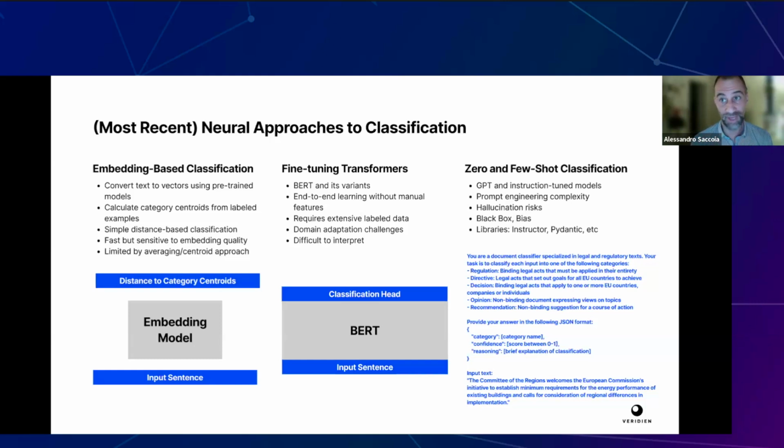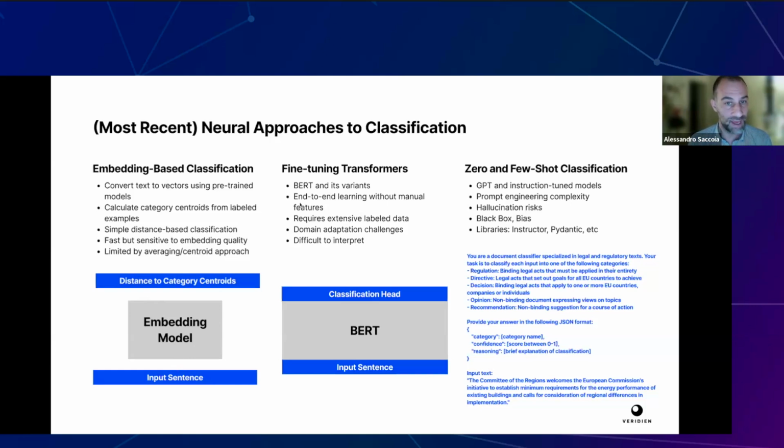We experimentally found out, and I also want to give a warning, everything we've done is really experimental, and it's something that gave us the best results for our domain. Maybe on other domains it will work better or worse. In our case, this embedding-based classification didn't give us very good results. We start with an input sentence, pass it through an embedding model, and then see which centroid is closest.